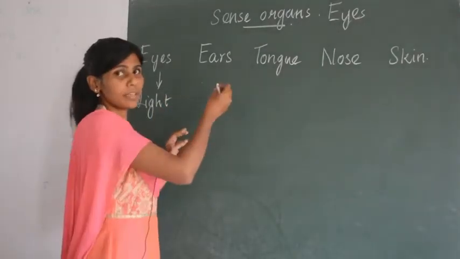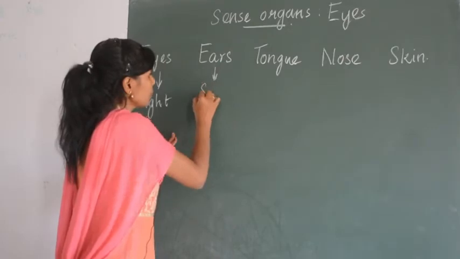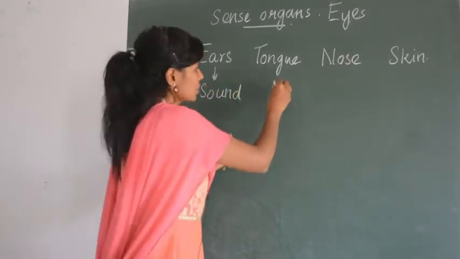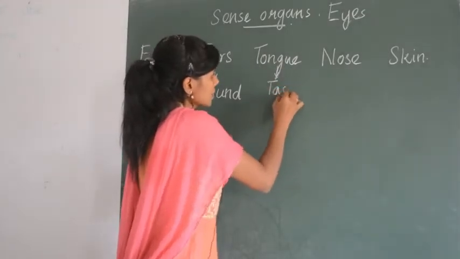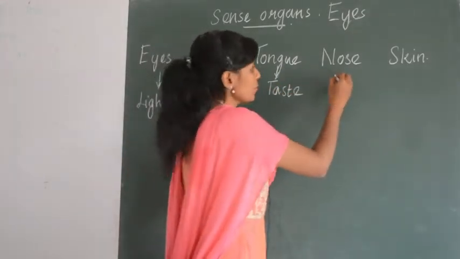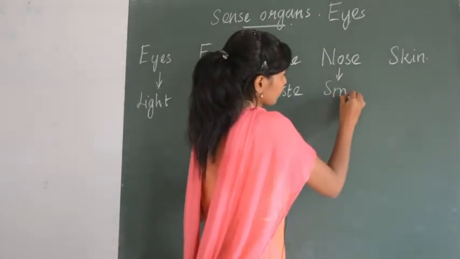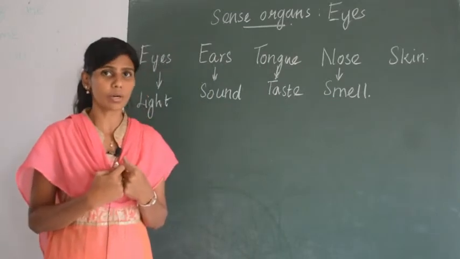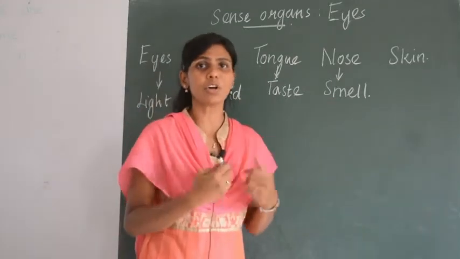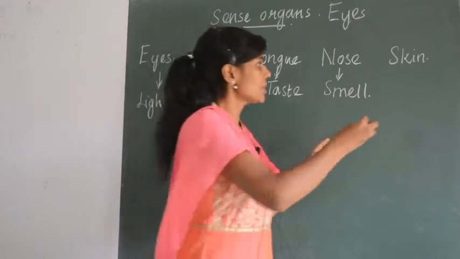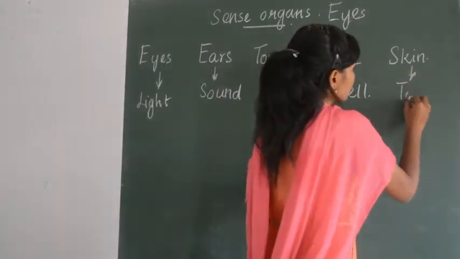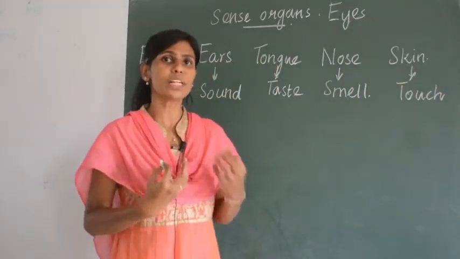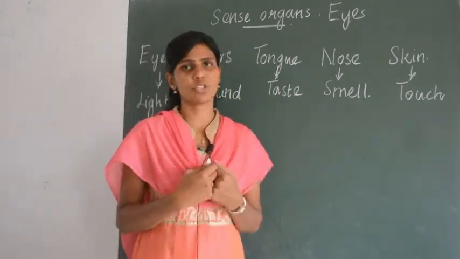What is the function of ears? The function of ears is to detect the sound. And tongue and nose, you know, tongue is for tasting, it is to taste, and nose is to smell. This you know. Okay, what is the function of skin? Why it is called a sense organ? Skin can detect or sense the touch. What is touch? If somebody touches you, you can sense only through your skin. The skin is the one which helps you to sense that somebody has touched you.